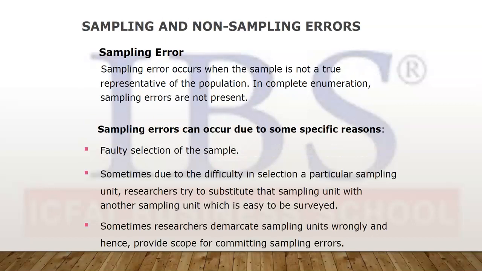The sampling error, as you know, whenever you select a part from a total population, there will always be an error. A good sampling process can reduce the error, but it cannot eliminate it. So why can these errors occur? First can be faulty selection. Second, a difficult situation to collect information from respondents. There may be language issues where you are not able to get the information from the respondent. There can be other issues also: travel issues, transportation issues, various issues.